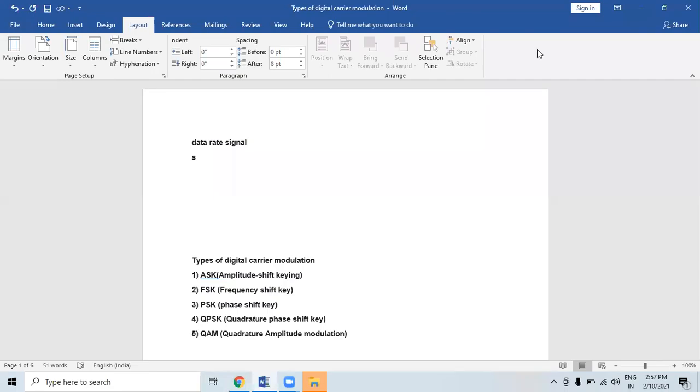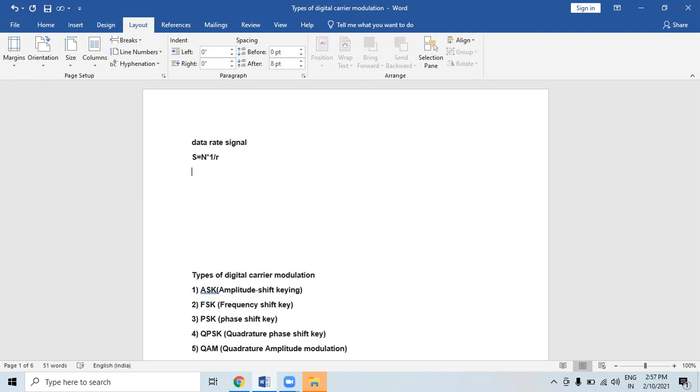Okay, so yesterday we have seen the formula of data rate versus signal, right? So this formula is S equal to N into 1 upon R. So this is the formula of data rate and signal. We have defined the data rate, bit and signal. Here N is nothing but data rate, and R is the number of data elements in one signal element. The value of R in analog transmission is log L. So let's see an example here.